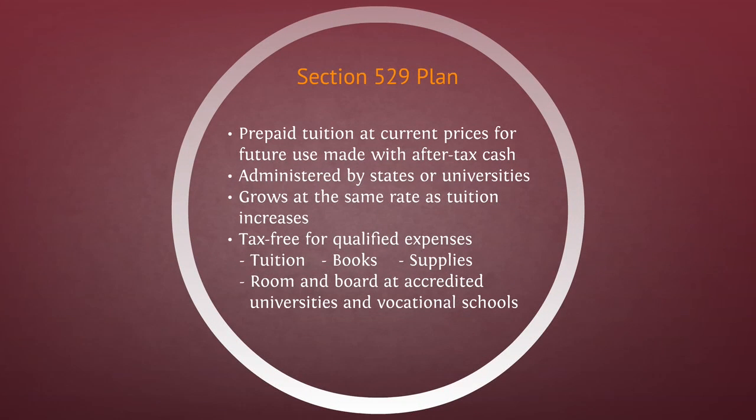The other education savings plan is a Section 529. This is basically prepaying your tuition. Since tuition prices have been increasing so quickly, it's a way to turn those increases into gains. So they're typically administered by states or university, and grows at the same rate as the tuition. Other types of expenses can be tuition, books, or supplies covered under a Section 529 plan.